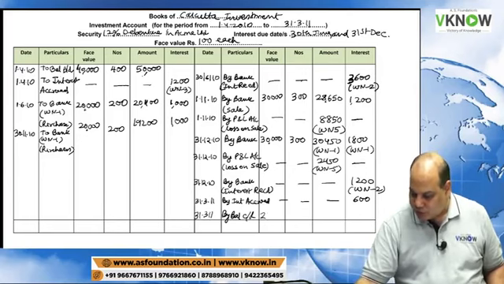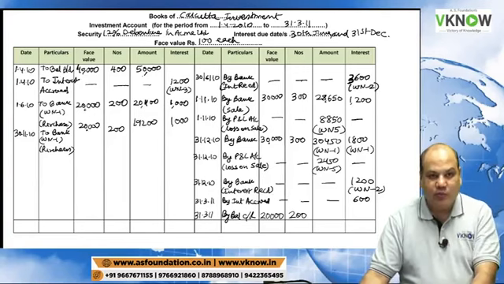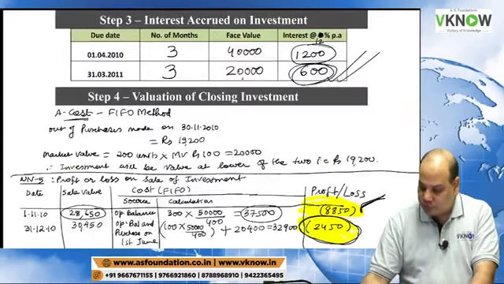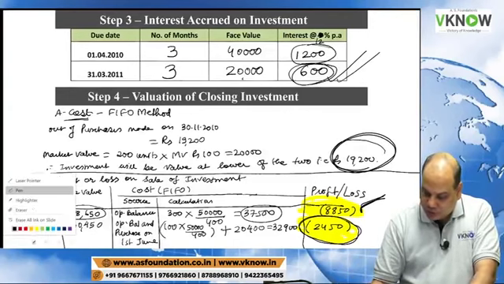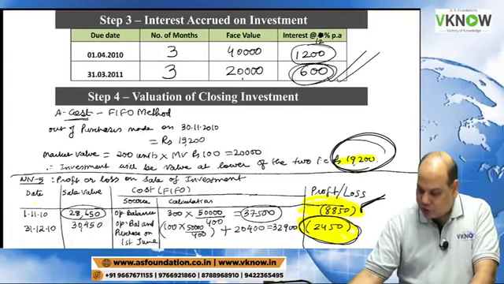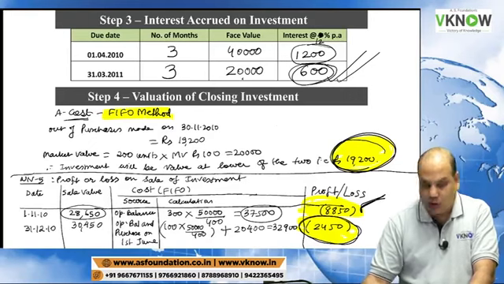Balance carried down: this is 20,000, this is 200. Closing investment, working note 4. On the screen, working note 4: 19,200, cost or market value, whichever is lower. We have followed the FIFO method.